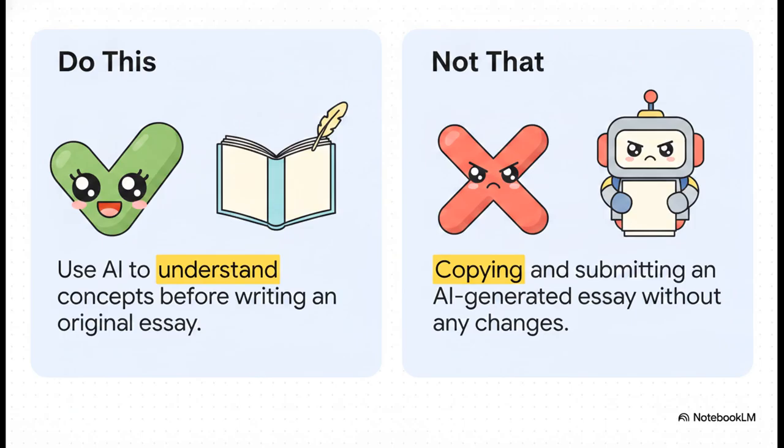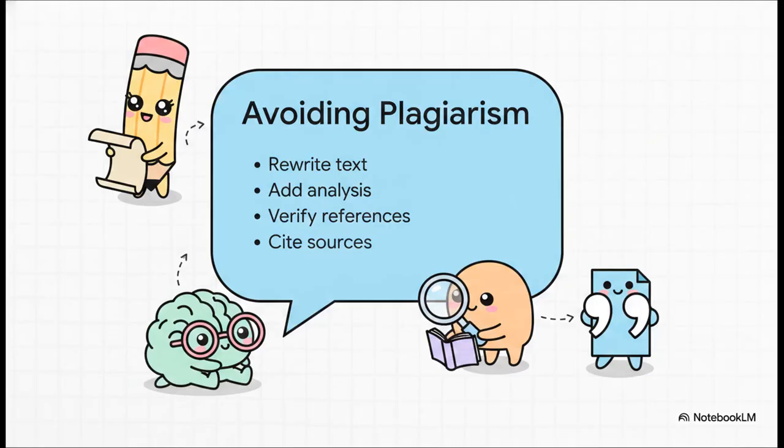Let's break down the ethical boundaries when it comes to coursework. On the ethical side, imagine you use ChatGPT to untangle some really complex themes in a Shakespeare play just so you can wrap your head around them better. And then you sit down and write your very own original essay. That is fantastic. That's learning. But on the unethical side, having the AI write the entire essay and then submitting it unchanged, that completely bypasses the learning process.